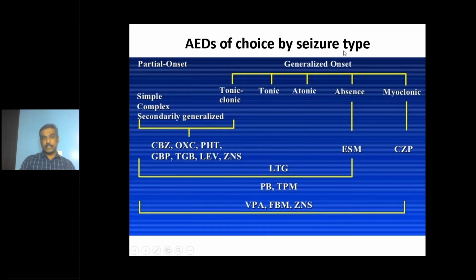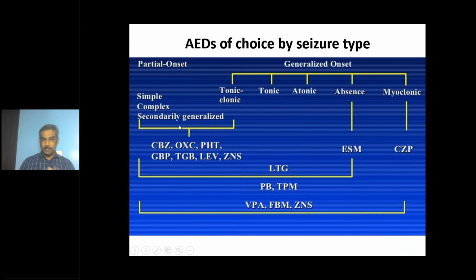So coming to AED choice by seizure type, you need to have a very detailed history or home videos. Nowadays patients come with smartphones, and they have the seizure episode captured on video. That will be very, very useful for identifying the seizure type. If it is a complex partial seizure or secondary generalized seizure, then you have many medications like carbamazepine, oxcarbazepine, phenytoin, levetiracetam. These are the commonly used medications for focal epilepsy. Simple partial seizure, complex partial seizure, and secondary generalized seizure are focal epilepsy syndromes.